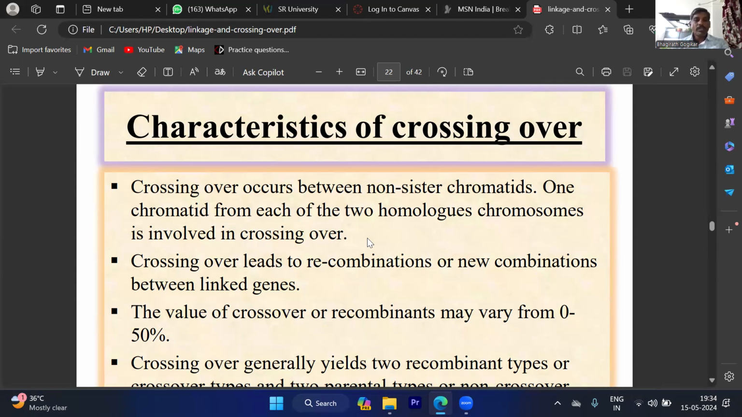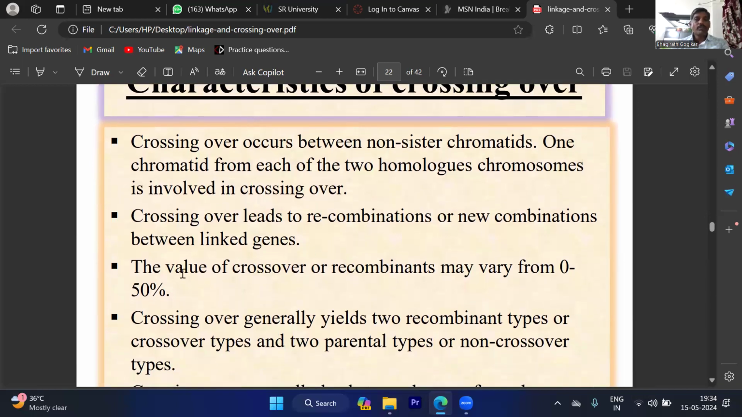One thing from the examination point of view: the value of crossing over or recombinants may vary from 0 to 50%. In any organism, the crossing over value is never above 50%. It may not go beyond the 50% value.